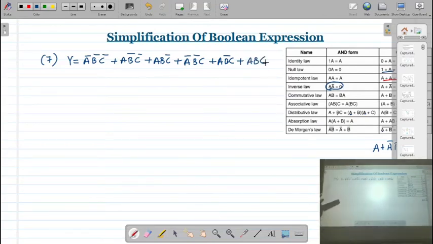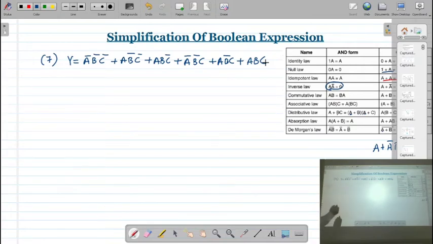So this is a very long expression and you have to simplify this. So first of all you have to find out in which terms we can have some common variable. If you take this common variable, then easily you can simplify this.